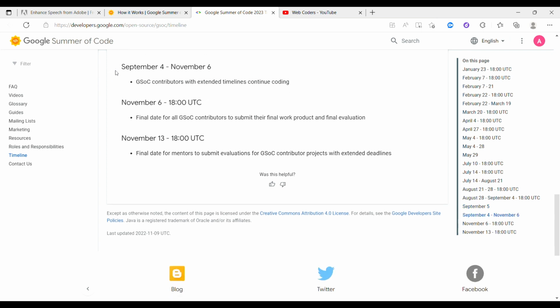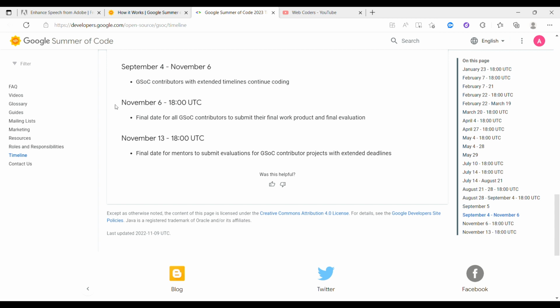From 4th of September to 6th of November, GSOC contributors with an extended timeline continue coding. Suppose for any project it was decided that it would be completed within 1 week, but it took more than that because of maybe some improvement in the project, or some kind of emergency, system failure or anything. So the extended deadline is 6th of November. After that, no projects will be submitted to GSOC.